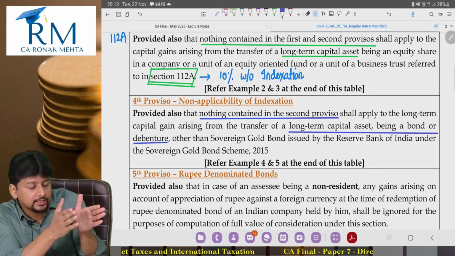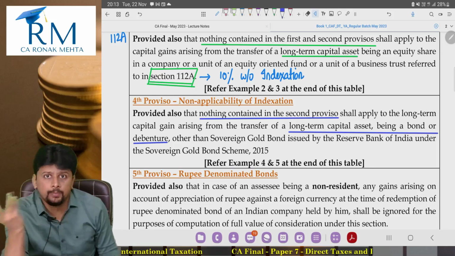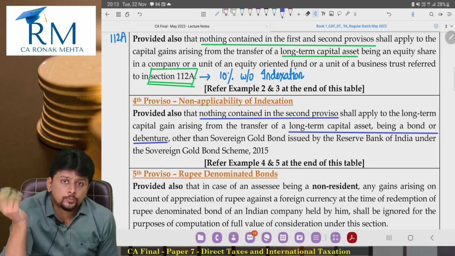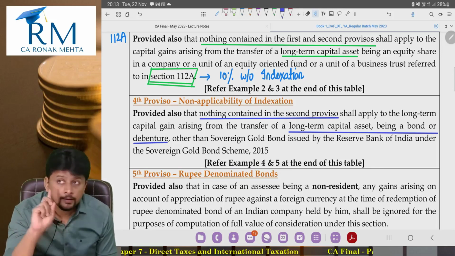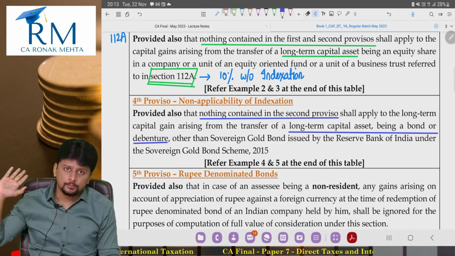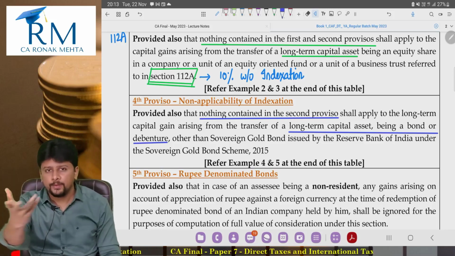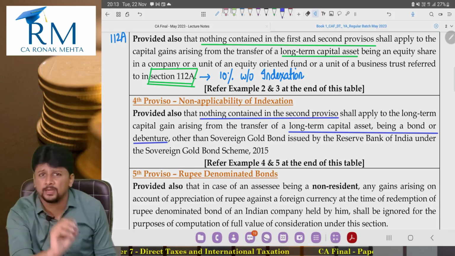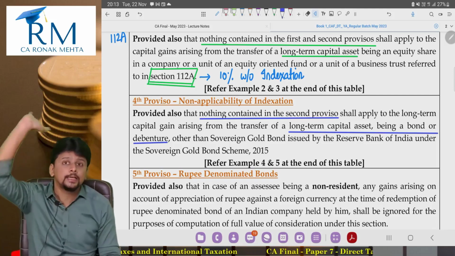When you were holding the shares, you maybe got dividend, maybe did not get dividend. Dividend percentage also was probably not fixed for you. So shareholder, when you sell the shares, you will get the benefit of indexation. Of course, if 112A applies, you don't get that benefit also, but 112A that I'm talking about is a specific situation. I'm currently discussing things very generally.